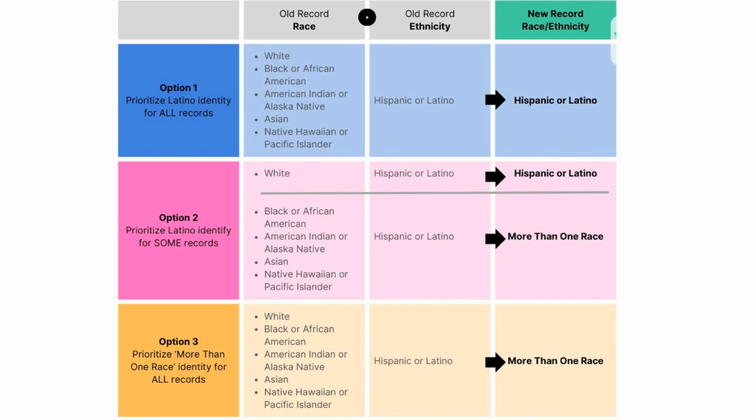Let's look at a summary of the 3 possible solutions. Remember that the way we collect demographic data is changing. The problem is that there are old records that will never be able to be updated by the patient. This means we will have to manually update these old records to match the new format. In option 1, we update the old records, prioritizing the Hispanic or Latino identity. In option 2, we handle it in 2 different ways. If the old record has race selected as white, we will update it to Hispanic or Latino. But if the old record has race selected as something else, we will update it to more than one race. In option 3, we update the old records, prioritizing the more than one race choice.